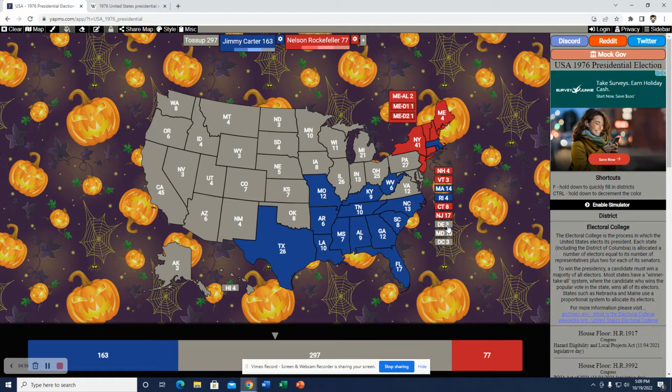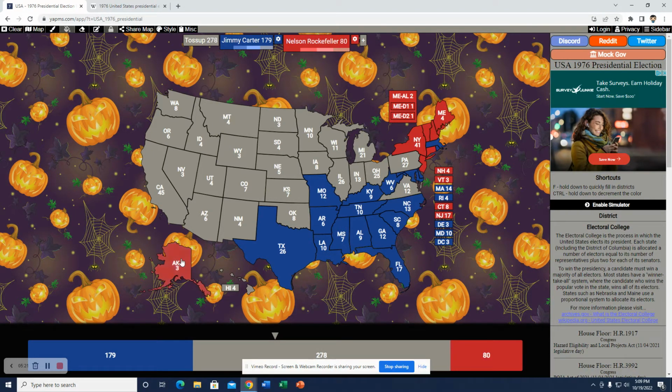The state of Delaware, I believe, will go for Carter. Like I said, I want to get a little closer, but I think it would still go for Carter since he won it in our timeline, as well as Maryland. Like I said, that'd be another close one, but I think due to Baltimore that Carter would pull it off since he did in our timeline. And of course, Washington, D.C.